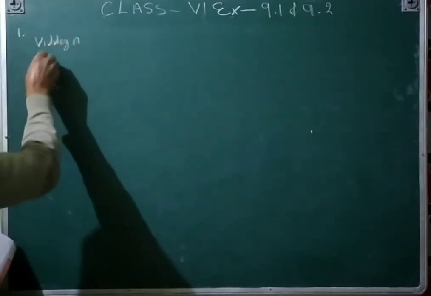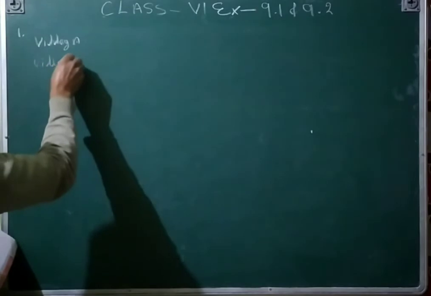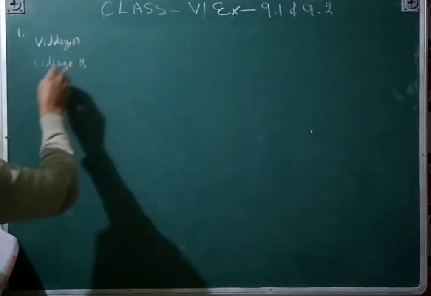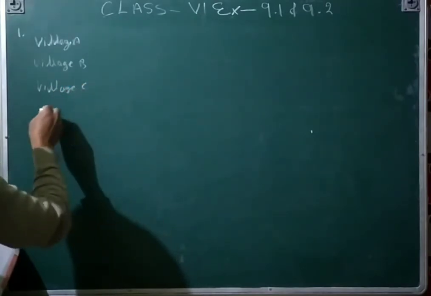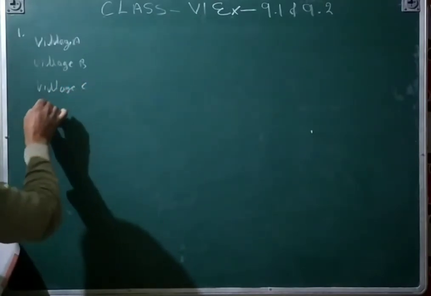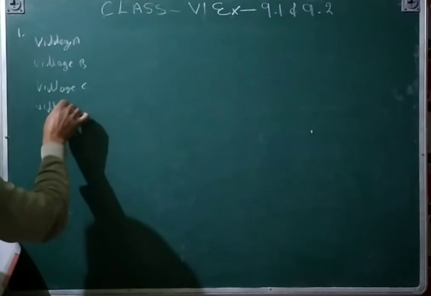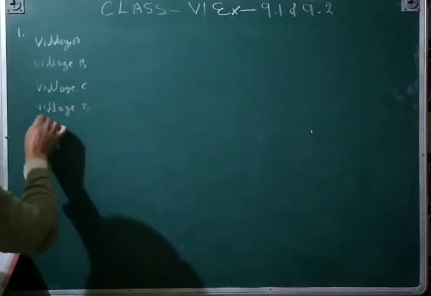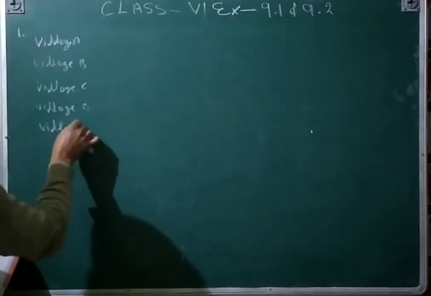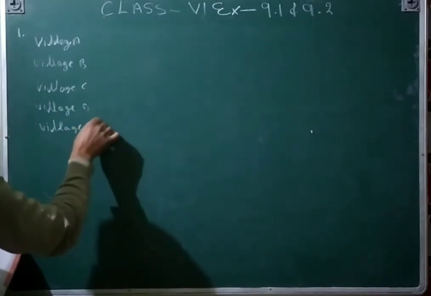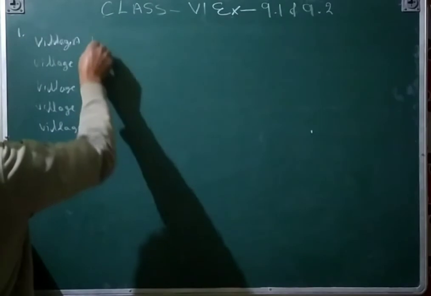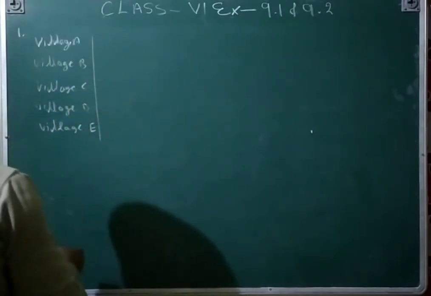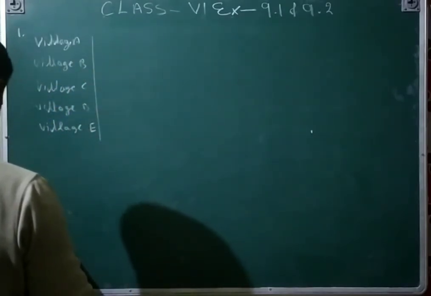Then here you will draw how many there are.